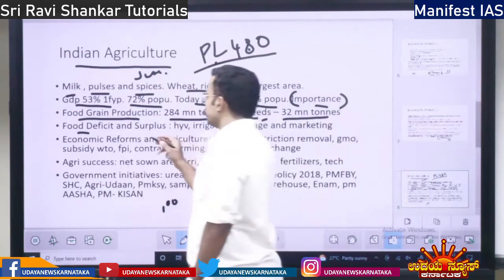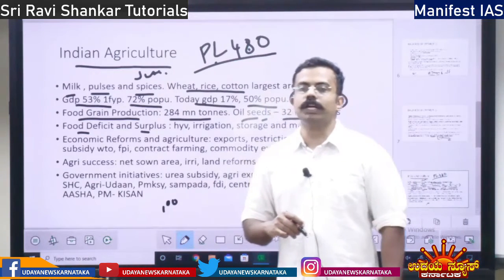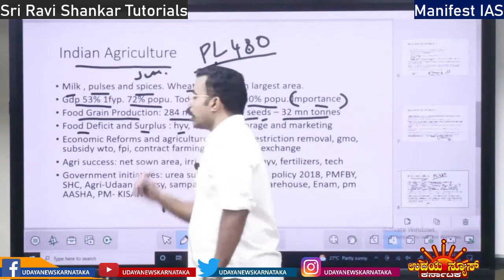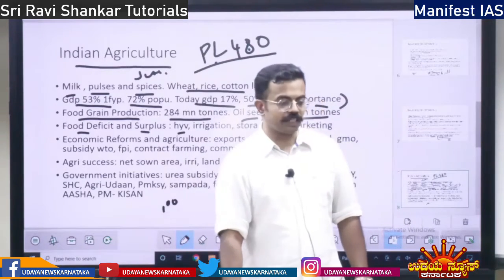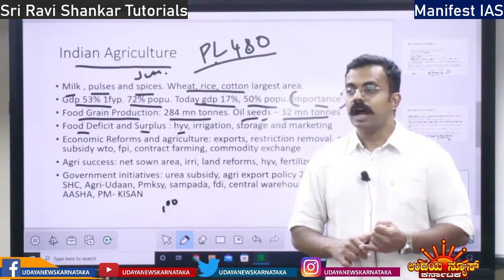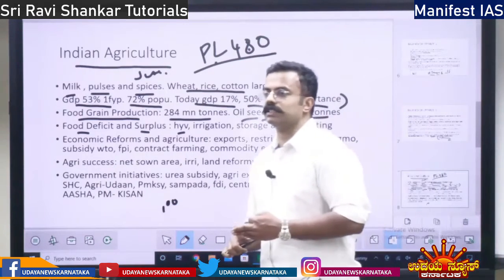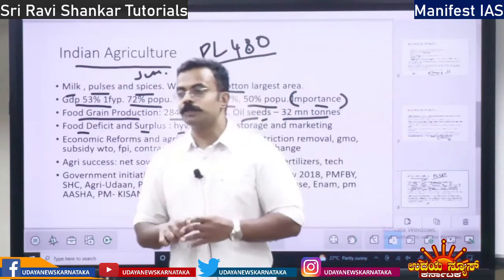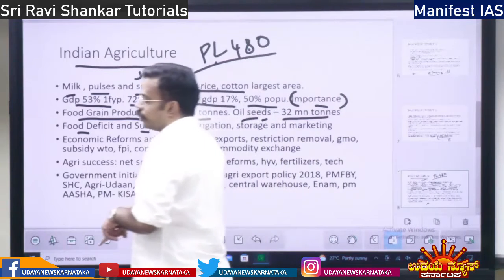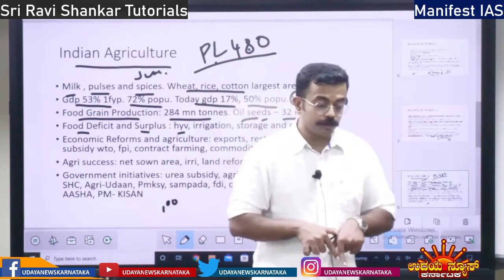Food deficit, surplus means excess food. So how did we manage to produce surplus food? First, we used package technology. What is package technology? High yielding variety seeds, proper irrigation, proper fertilizers, proper MSP, procurement. All these were given as a package to the farmers, right?